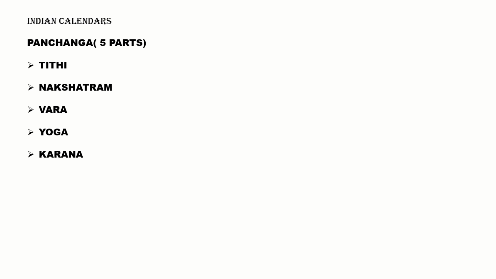So Indian calendars are also interesting calendars. They have a detailed explanation of the time. If you have time, you look at the Indian calendars. If you want to discuss these 5 parts, it may take some more time.